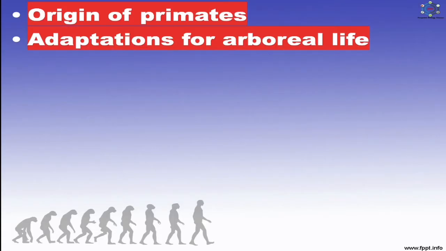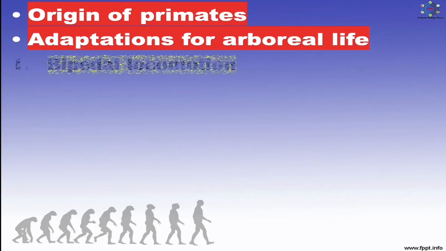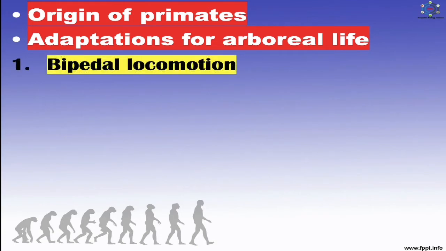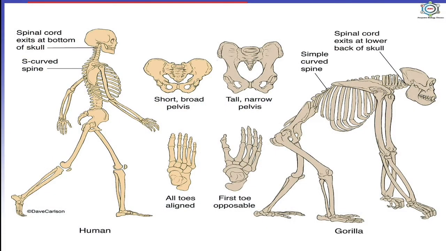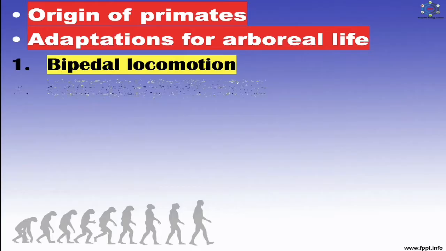After this, adaptations for the arboreal life. The life on the trees required and led to 5 important morphological changes. So what are these morphological changes? First one is bipedal locomotion. There was increasing specialization of the forelimbs for brachiation, it means tree swinging, and of the hind limbs for walking. This lifestyle caused changes in the skeleton, particularly the spine and pelvic girdle.